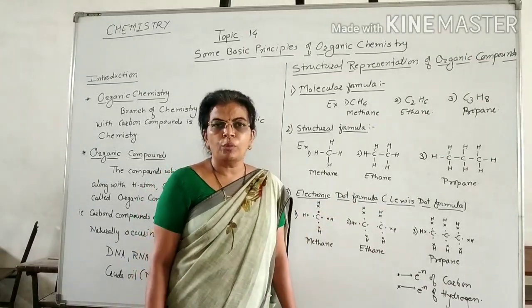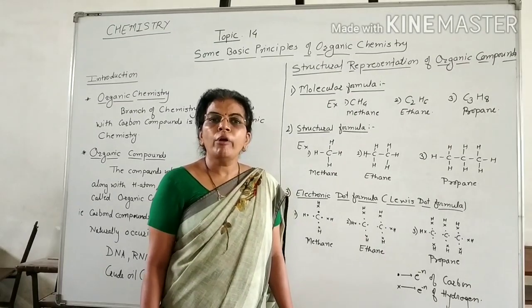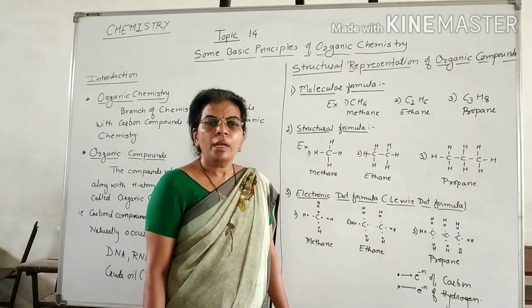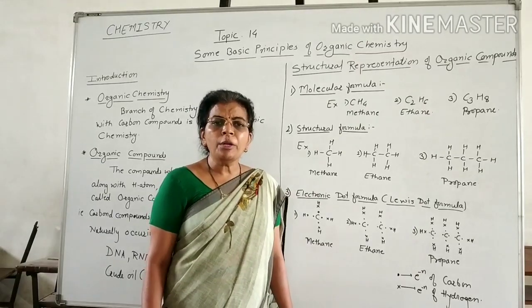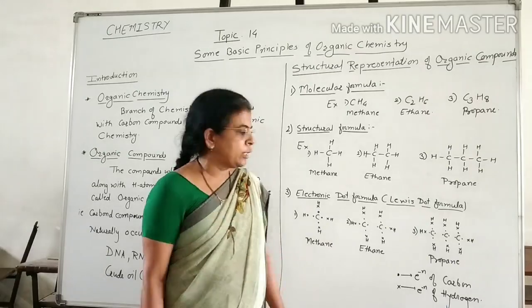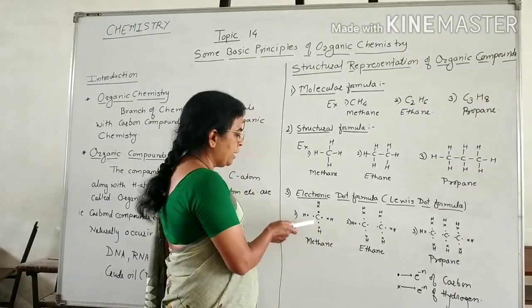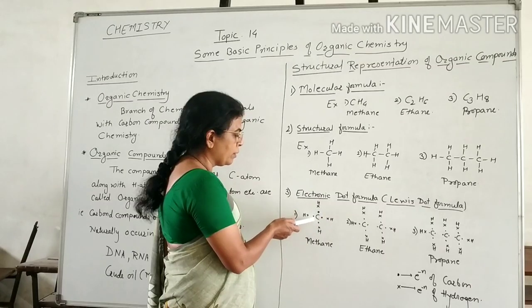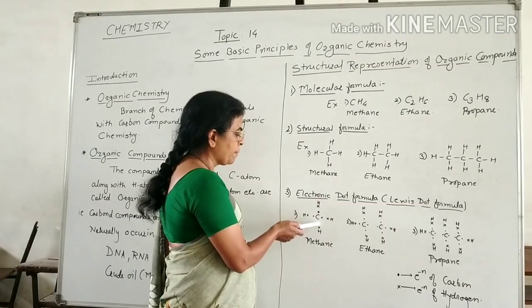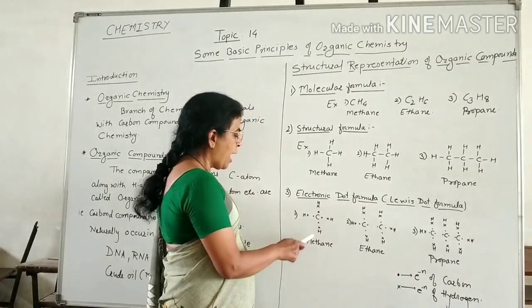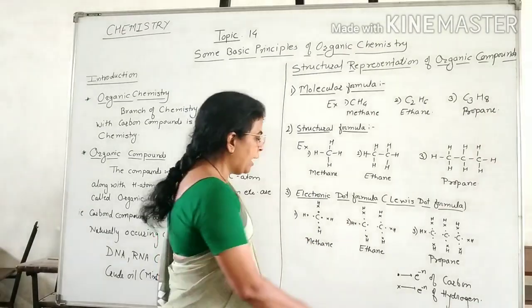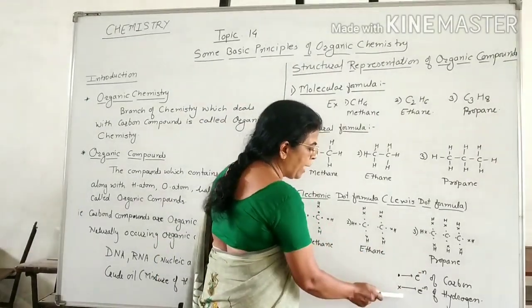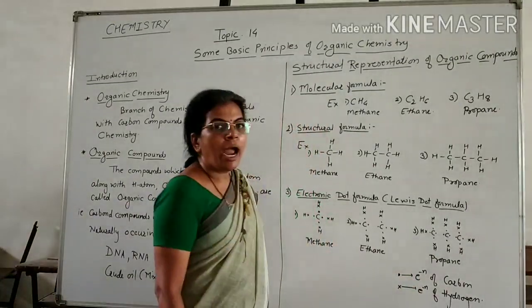This electronic dot formula or Lewis dot formula you have studied in 10th standard. In this Lewis dot formula or electronic dot formula, the bond representation is not shown, but electrons are shown like this. In methane, here this carbon atom is surrounded by 4 electrons. Now these 4 electrons are represented by dots, and this hydrogen atom electron is represented by a cross. That is, dot represents electron of carbon and cross represents electron of hydrogen.